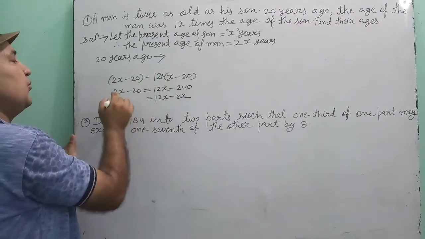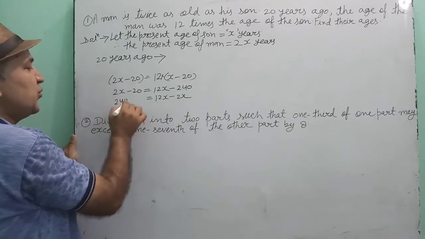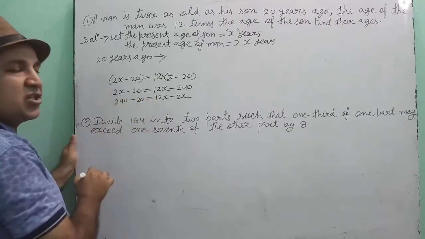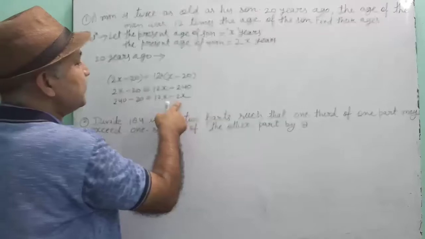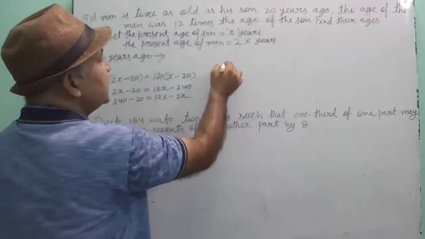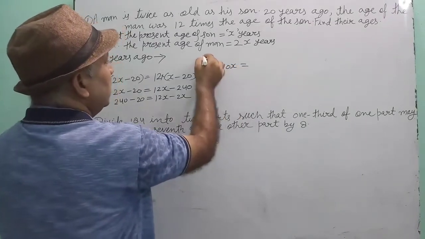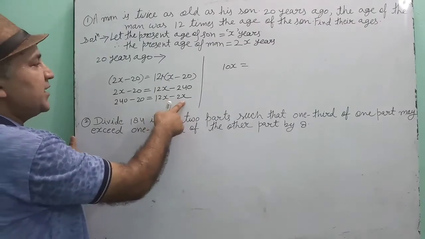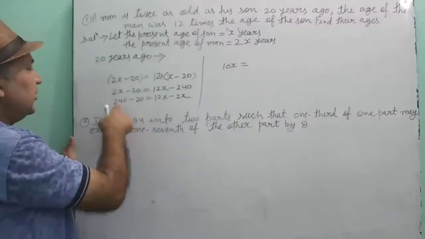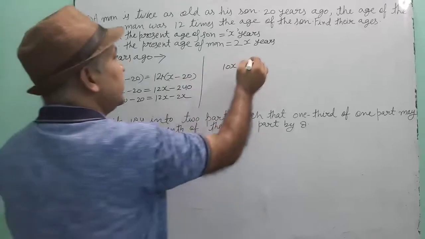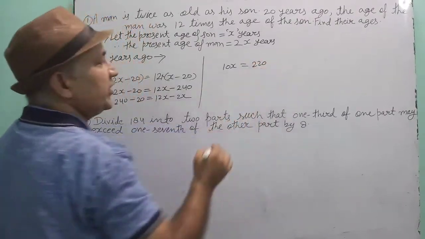And bring minus 240 this side. Then it becomes plus 240. And this is minus 20. 12x minus 2x will be 10x. 240 minus 20 will be 220.